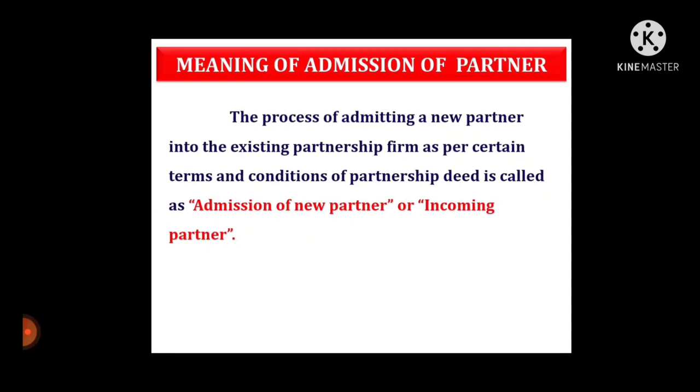According to section 31 subsection 1 of the Partnership Act 1932, a person can be admitted as a new partner only with the consent of all existing partners unless otherwise agreed upon. It means all partners decide to admit a new partner in their existing firm as per their partnership terms and conditions.